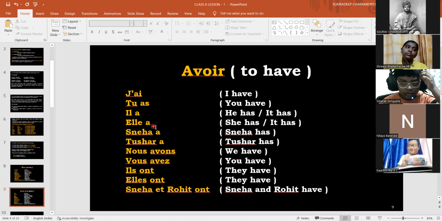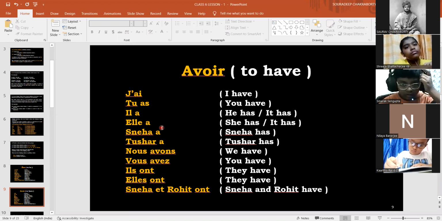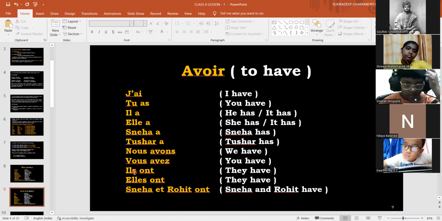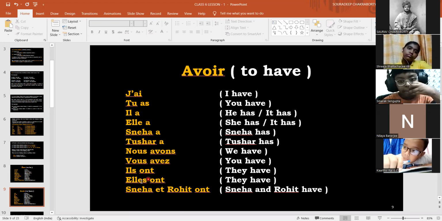Do you have any question till here? If you have any question, please raise it right now. Afterwards, don't raise. Once again, you see, in this one it is ils sont, and here in this it is ils ont. Elles ont. So we are done with the two auxiliary verbs.